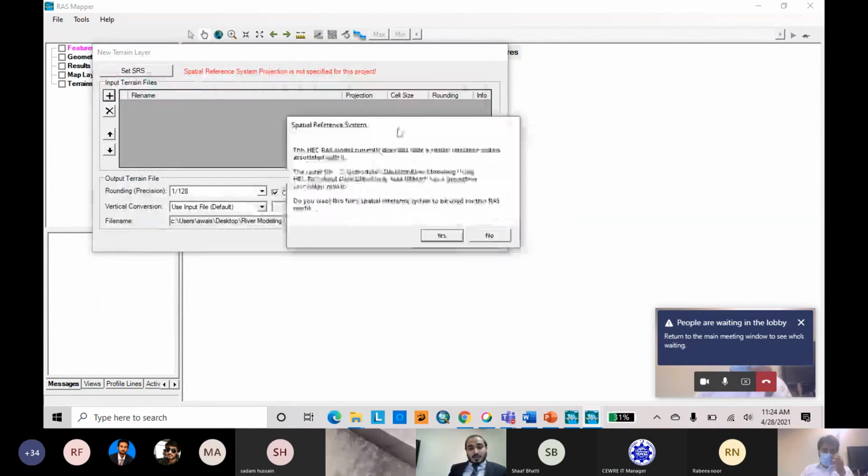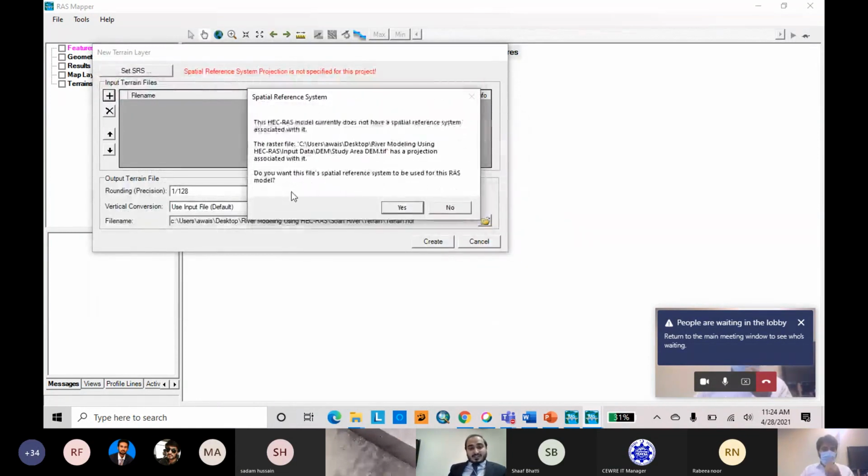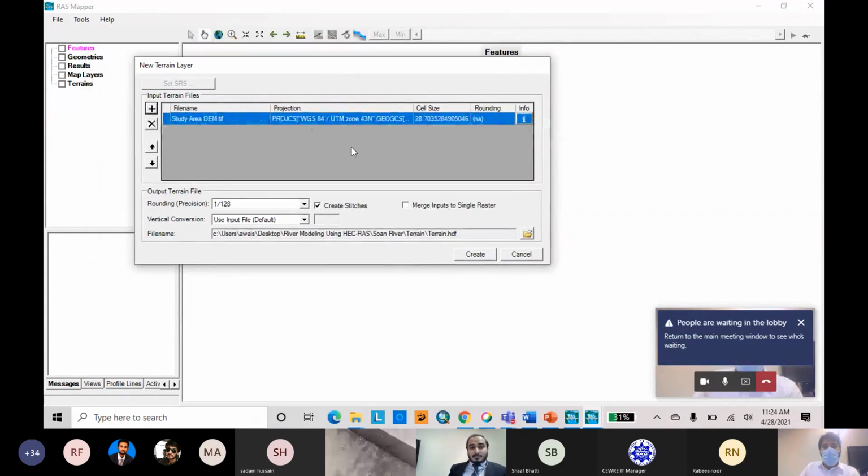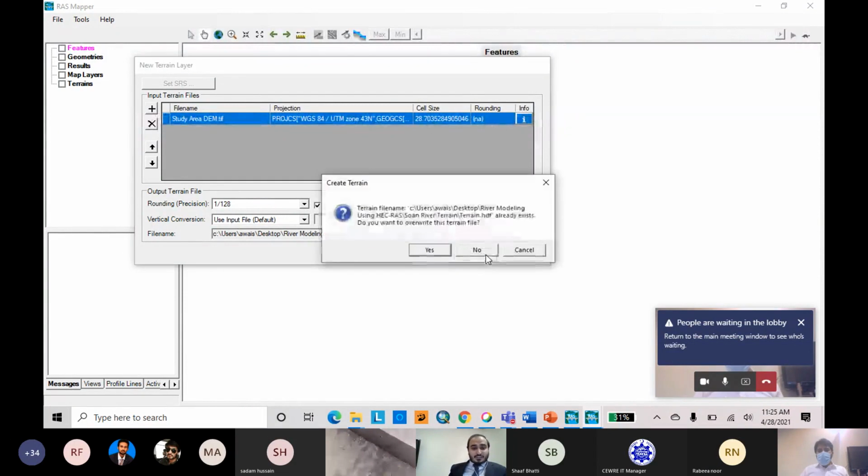Here another window pops up, asking whether you want this file's spatial reference system to be used for this RAS model. It has a GeoRef, so we can click yes. Here you can see that the projection is set by our digital elevation model. We do not really need to separately put in the spatial reference system. Here is your cell size. You can see 28.7, which is actually about 30 meters. Now click create.